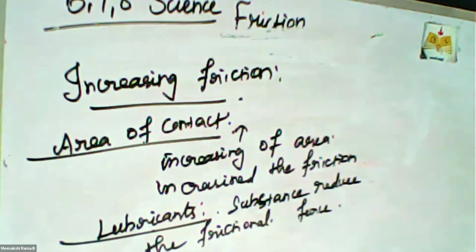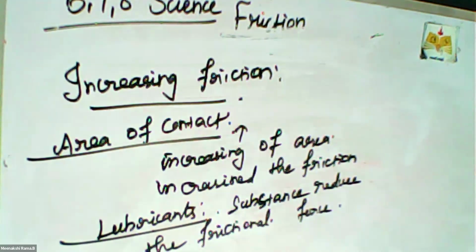We apply lubricants such as grease, coconut oil, or castor oil. The lubricants fill up the gaps in the irregular surface, providing a smooth layer to prevent direct contact of the rough surfaces. So that is the usage of lubricants.